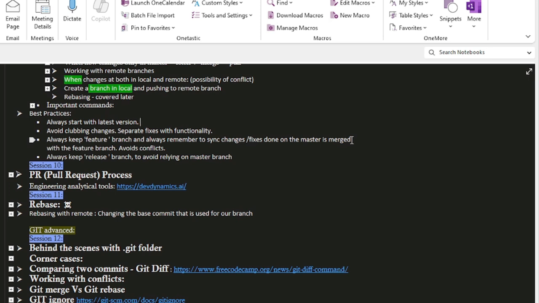Always keep a release branch to avoid relying on the master branch. Not everyone follows all rules. You will always find someone who would have done it by mistake, some by habit, and you would have some situations like that. So it's always better to keep a branch called release branch, wherein you have the latest code that is in production, and also put rules that no one can merge into this branch.